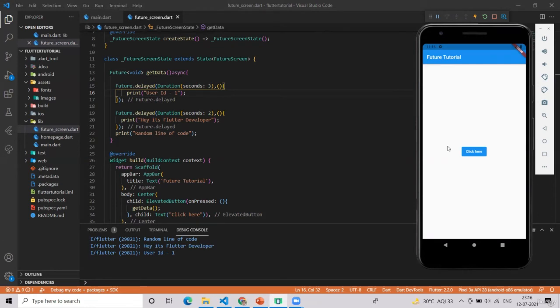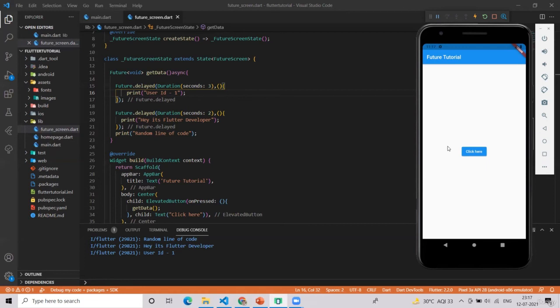So this is running asynchronously, but there is one issue. That is, the username should be fetched only after the user ID. That means we should wait for one function to execute. Just imagine if this is your Instagram app, then when the app is calling the database for the user's information or the user ID, only after that should the home screen appear with those details.